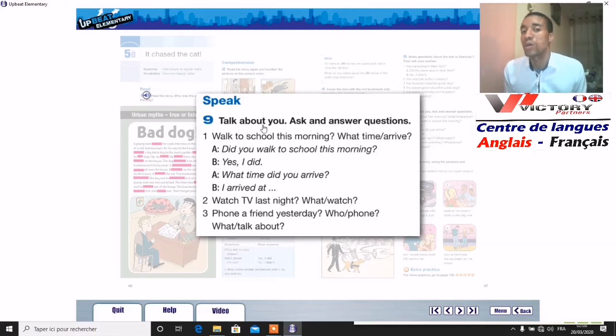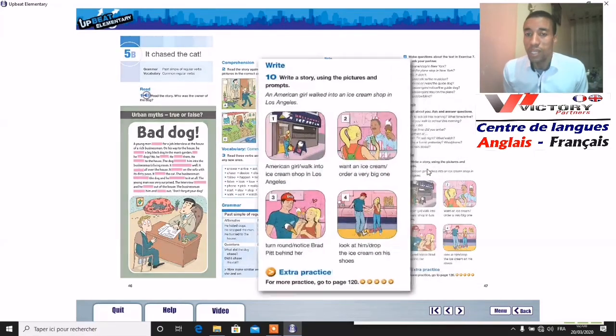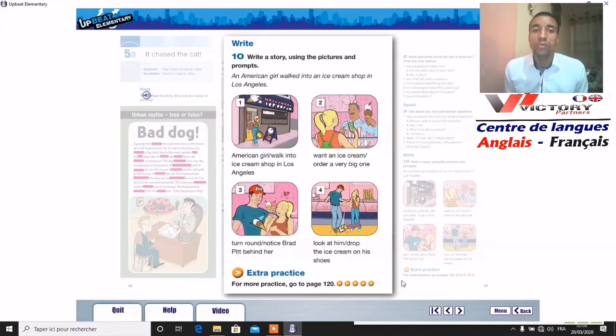So of course you will talk about yourselves, you will ask and answer questions, okay, in some examples of yours. For number 10, here you will write a story using the pictures and prompts. So every one of you will write a story, but of course you will use pictures to help write a story in the simple past.